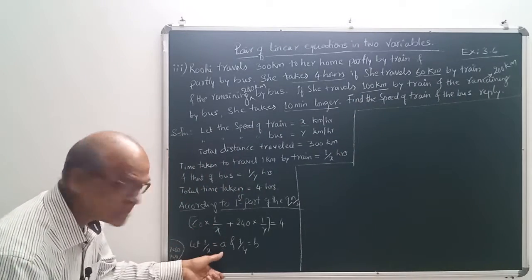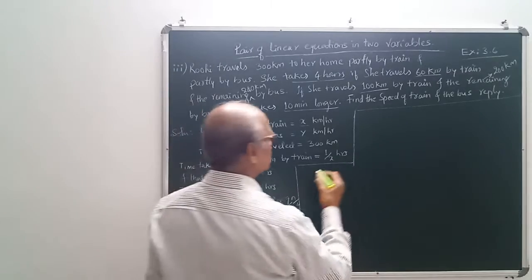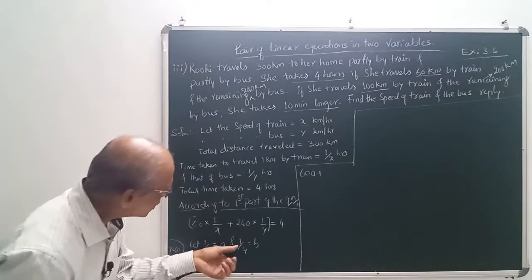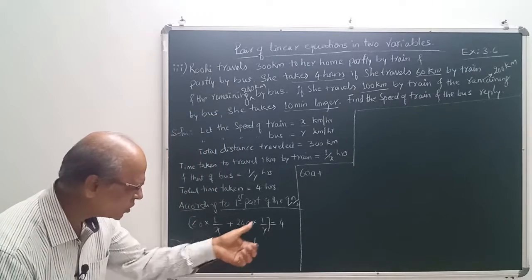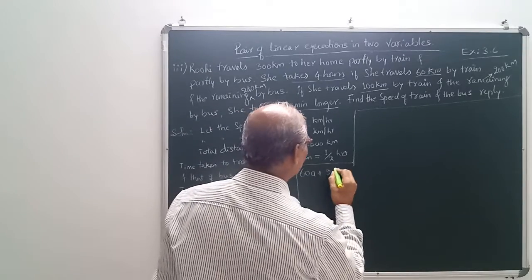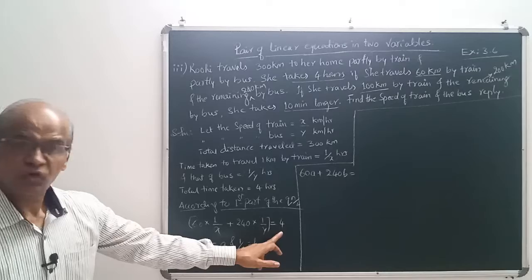60 into 1 by x means a, no? Therefore 60 into a, that is 60a. So 60a plus, here 1 by y means b, 240 into b is 240b. That means here it is 240b is equal to 4.